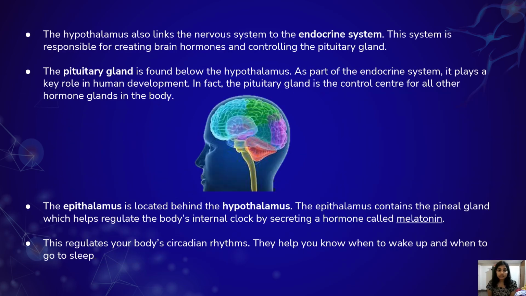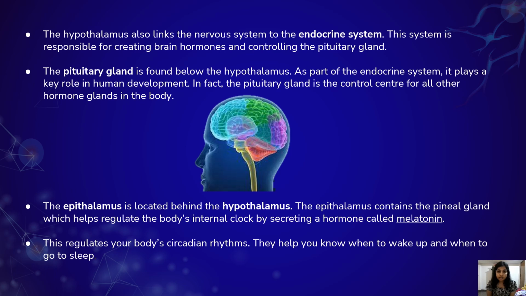The hypothalamus links the nervous system to the endocrine system. The endocrine system is one which is responsible for secreting the brain hormones and controlling the pituitary glands. The pituitary gland is found below the hypothalamus and is a part of the endocrine system. It plays a key role in human development. In fact, the pituitary gland is the control center for all the hormone glands in the body.